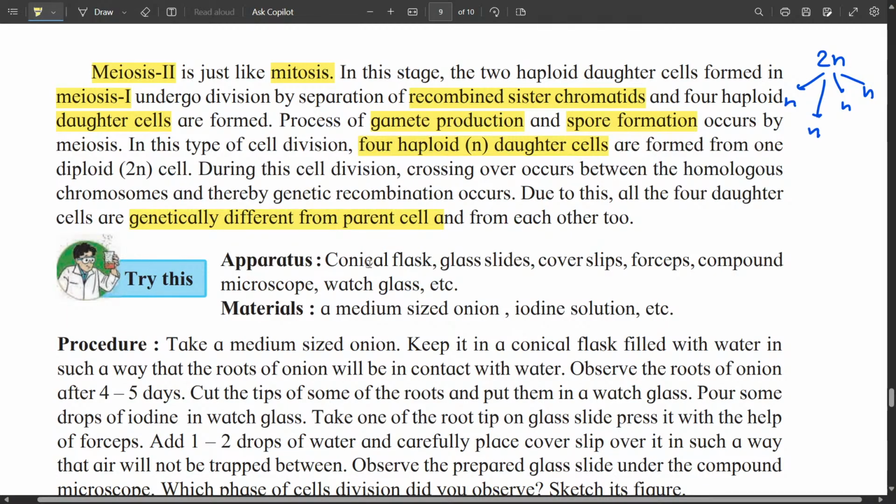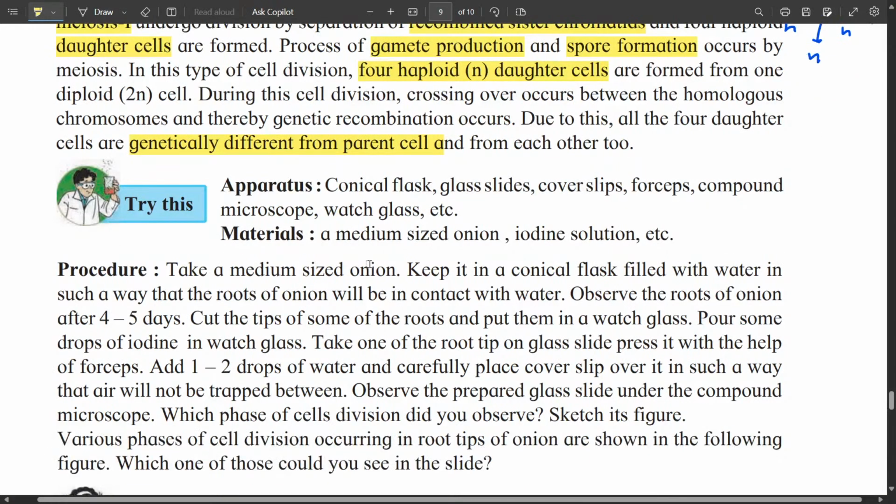Sexual reproduction happens in human beings, so you can see even brothers and sisters do not look exactly the same. They look different. Even though they have inherited their chromosomes from the same parents, due to this recombination and crossing over, each one of them has a unique set of chromosomes. Only identical twins have the same DNA, same chromosomes. We'll see in the next chapter how identical twins are born.